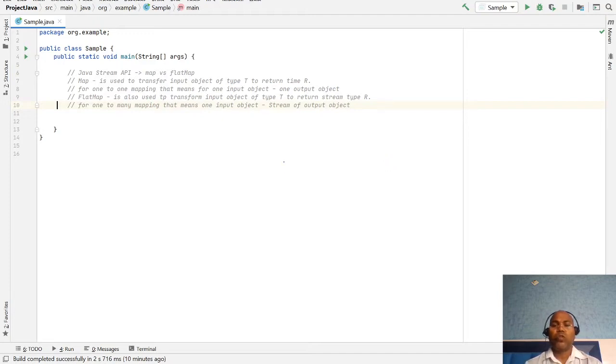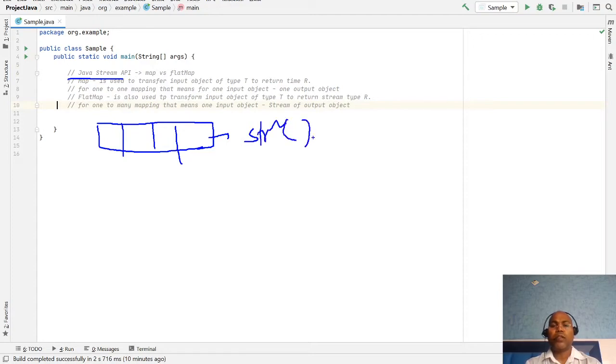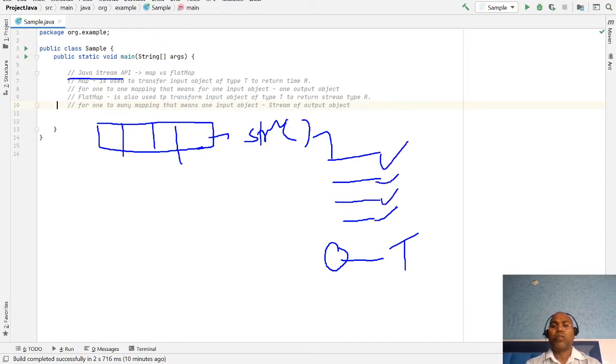So, for theory purposes, we know Java Stream means we have a source of data, maybe a list of employees, a list of objects, any source of data, and here we are applying a stream function, the Stream API. After that, we get some intermediate operators, and finally we give the terminal operator. So maybe filter, map, flat map, and some other functions we apply here.